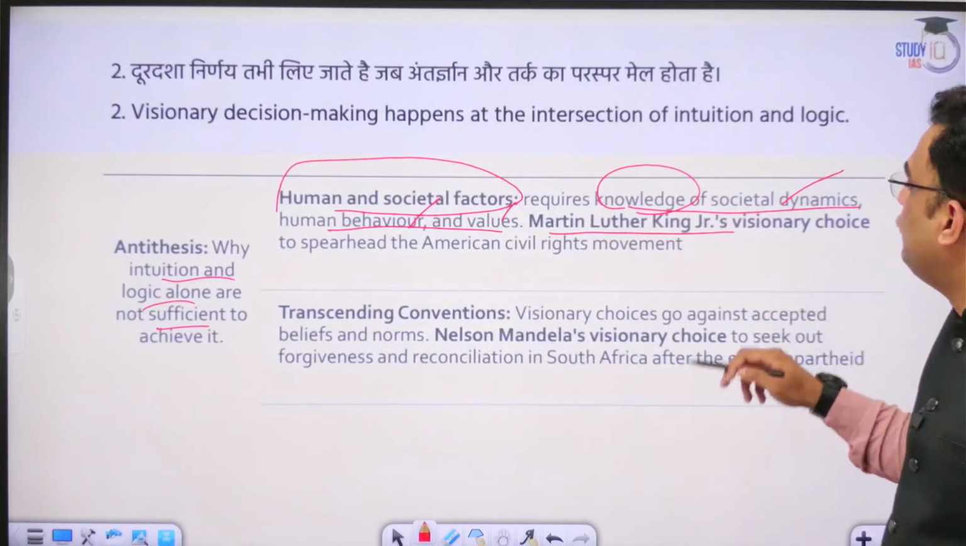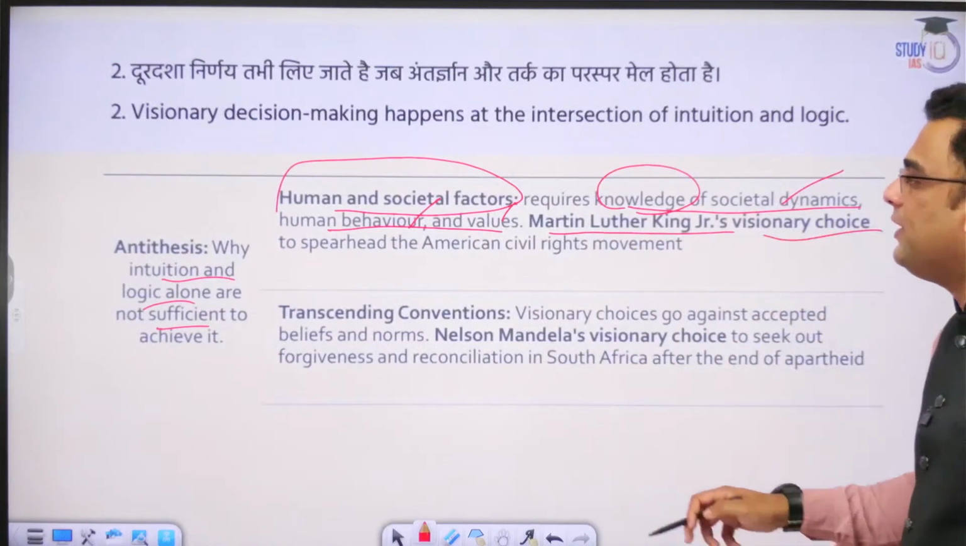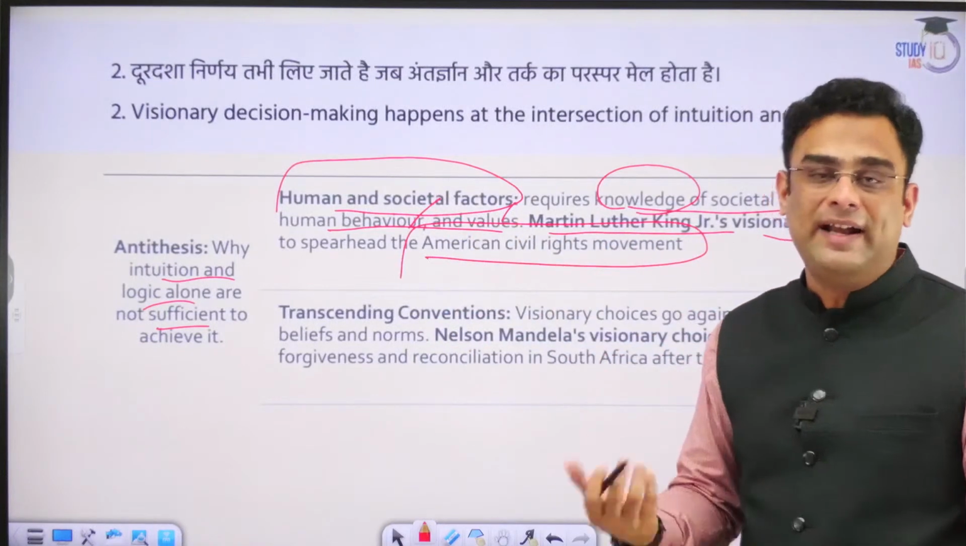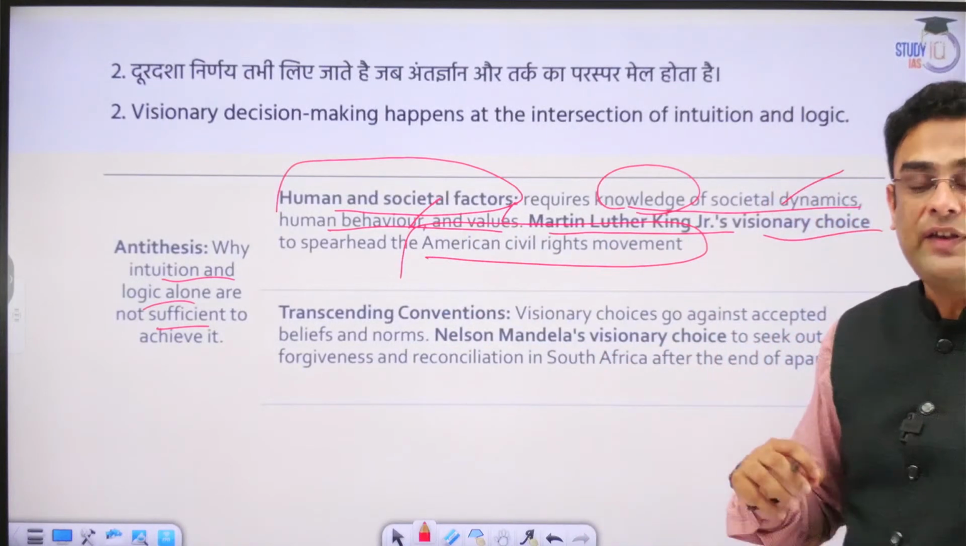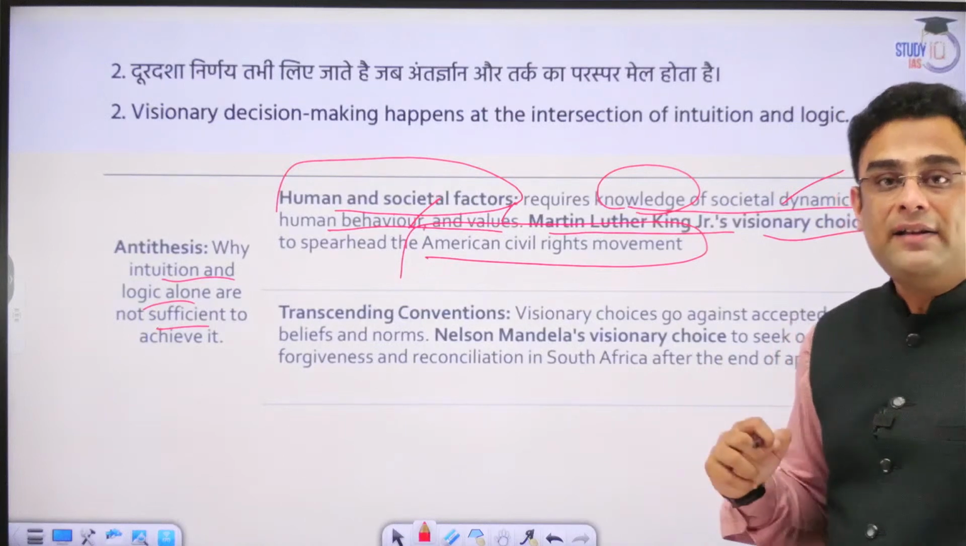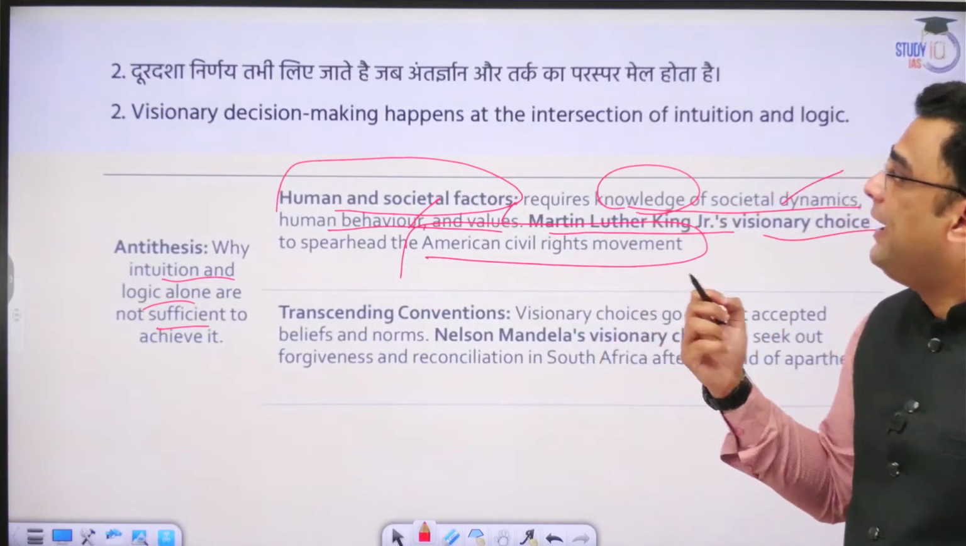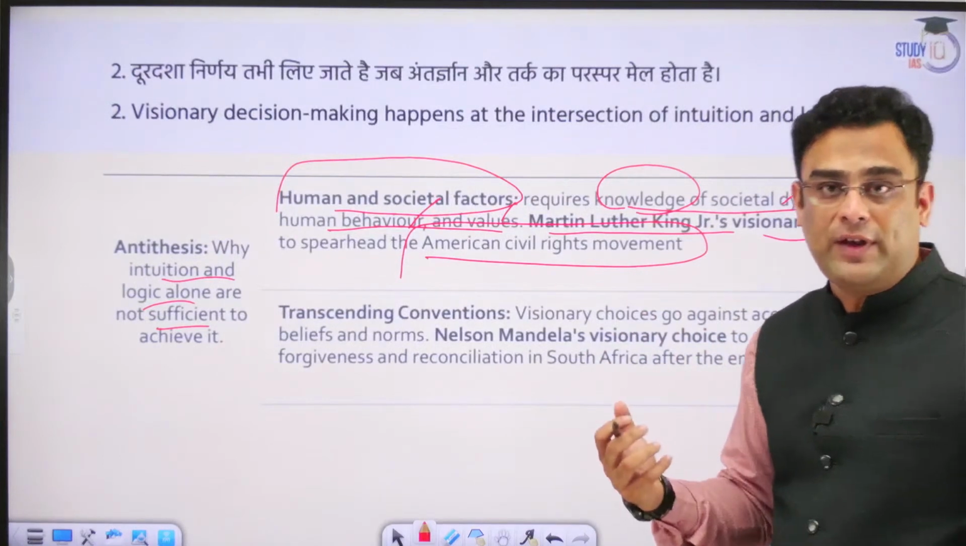Martin Luther King Jr.'s visionary choice to spearhead the American civil rights movement was based on both the ideas. It was not based on just one idea. It had an element of intuition, and at the same time, it had an element of logic.